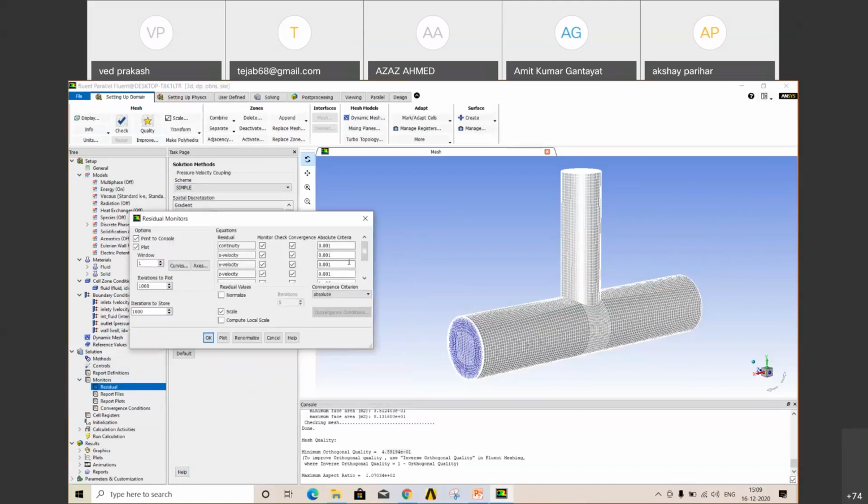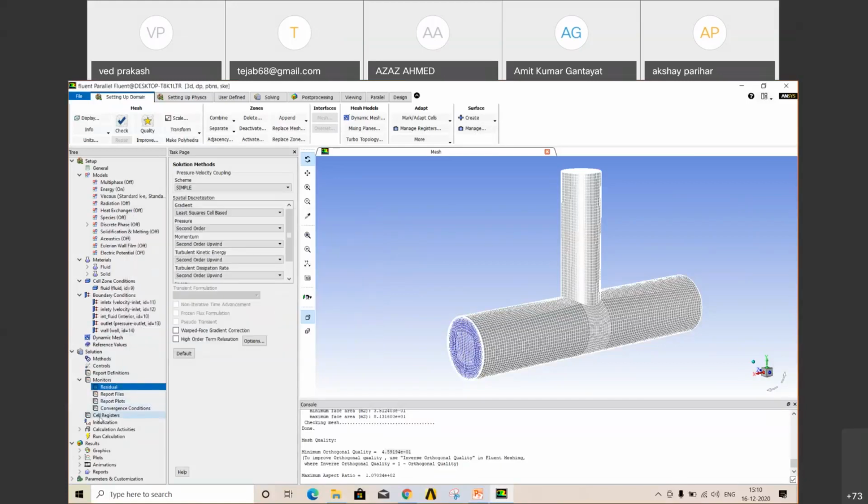Now this is where we define our convergence criteria. Okay, so energy is e to power minus 6, other things e to power minus 3. We can change as per our requirement. Here we are taking by default. Normally we take 10 to power minus 6 for Fluent CFD problems. Okay, but to converge fast and for less time consumption, we are using default.